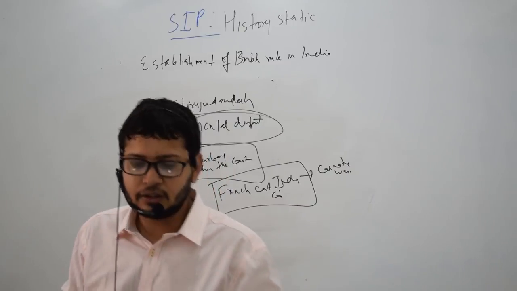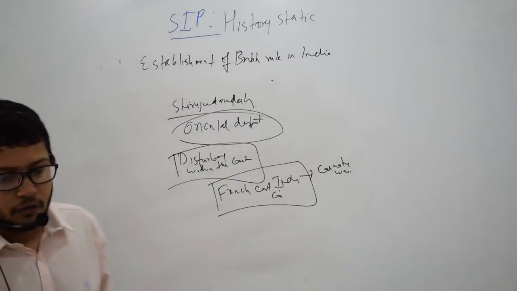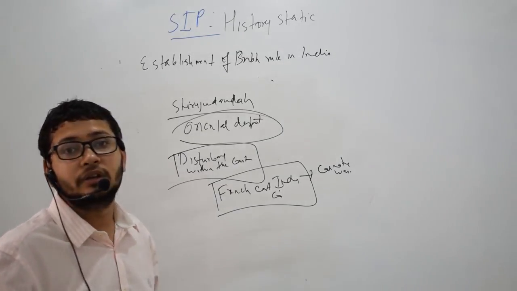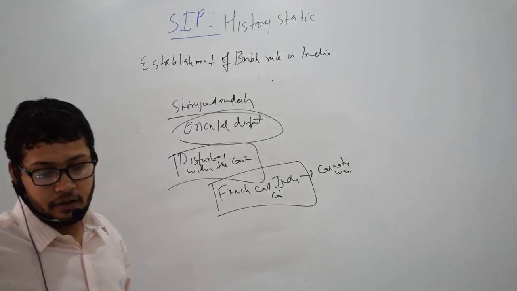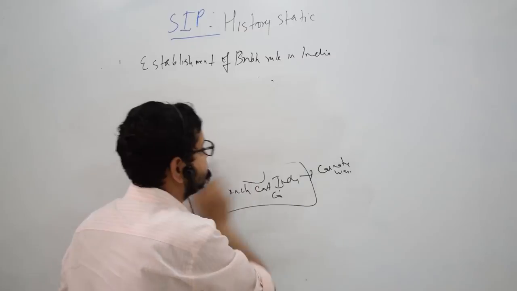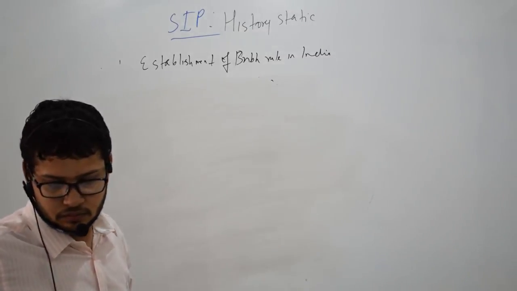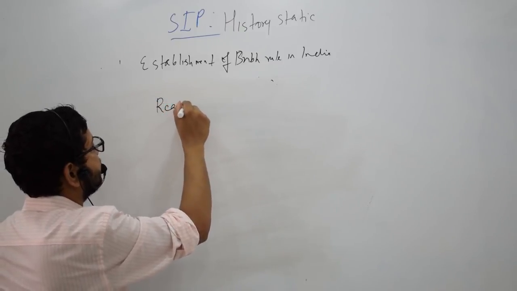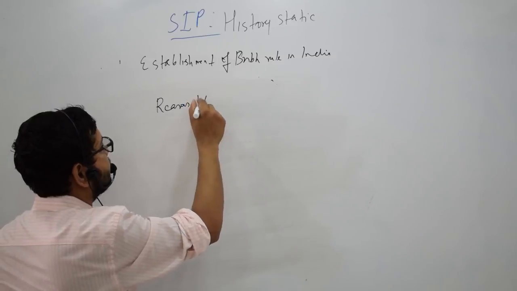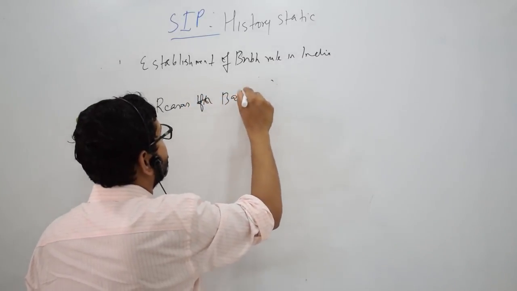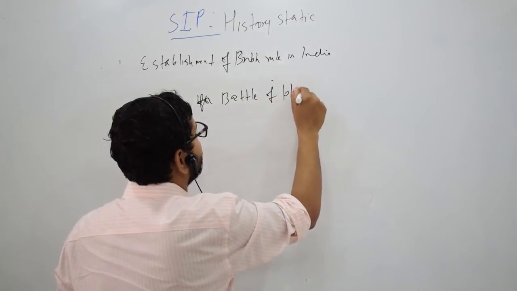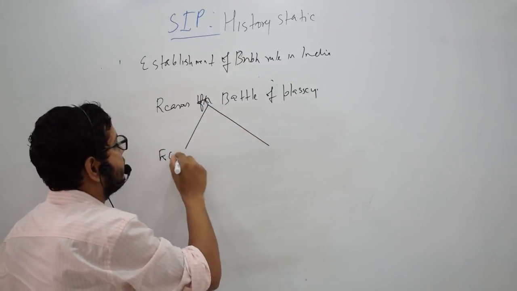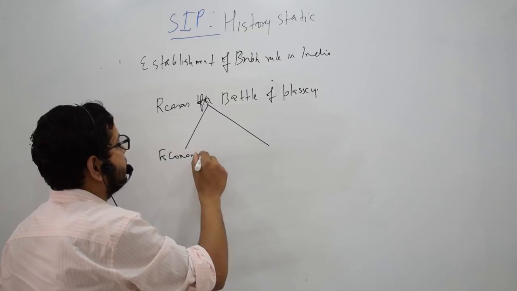So there were a number of factors responsible for the clash of the last independent Nawab, Siraj-ud-Daulah, with the Britishers or the East India Company. Firstly, there were economic factors, and there were political factors.